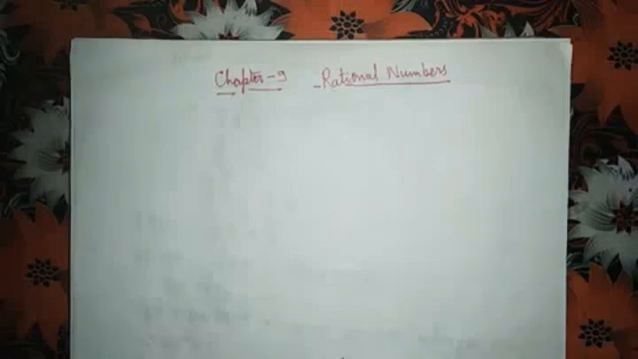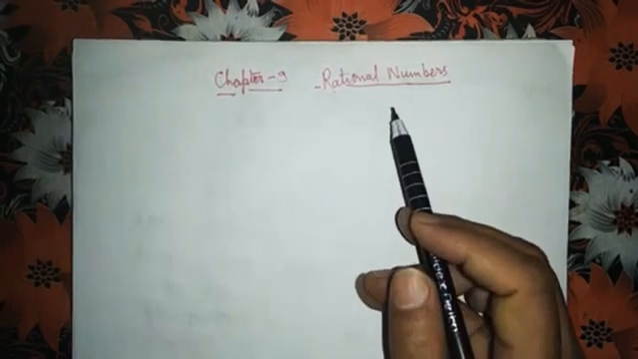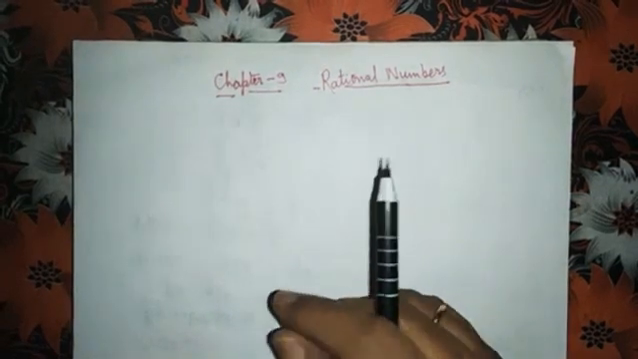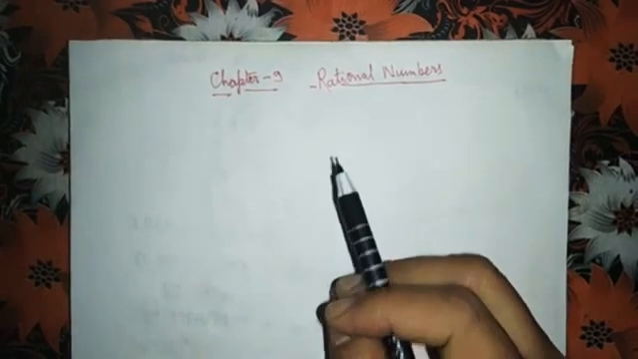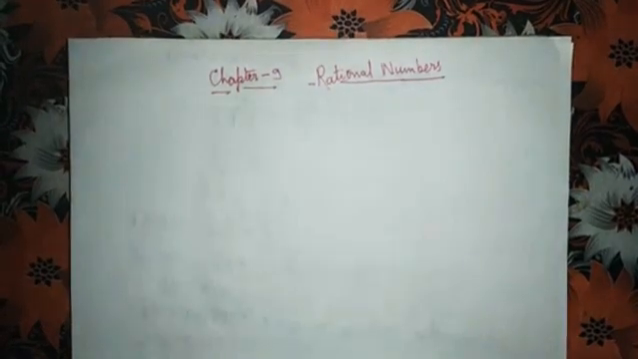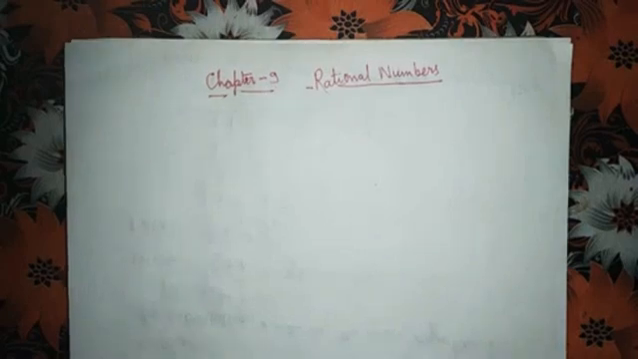Hello students, today I will start chapter number 9, Rational Numbers. Children, before starting the explanation about rational numbers, I will tell you about natural numbers, whole numbers, and integers. I have already explained all these things at the start of the chapter on integers.